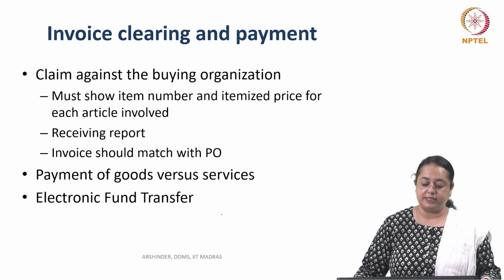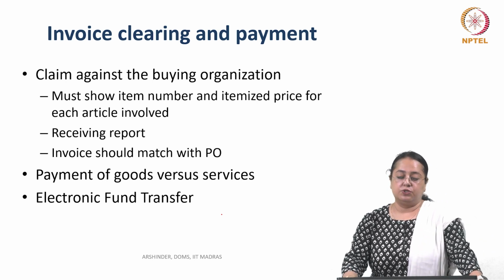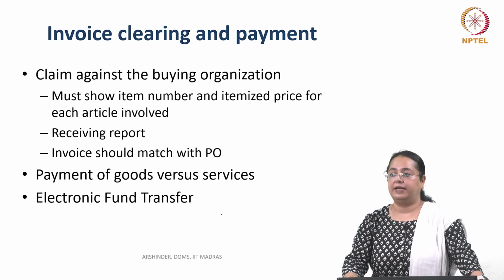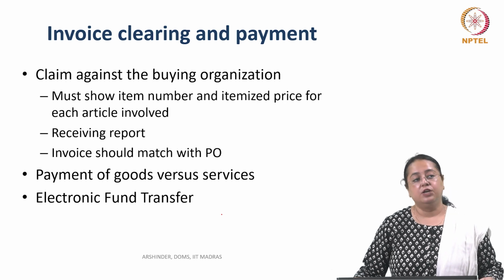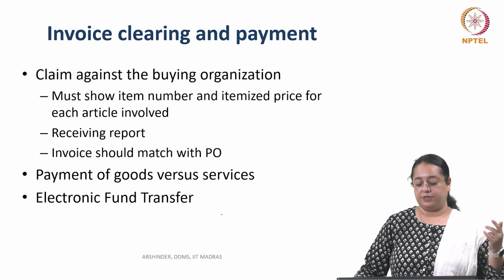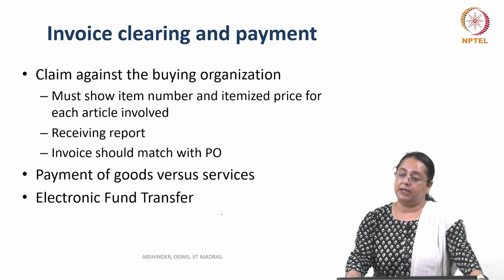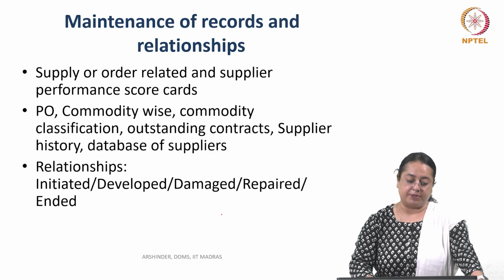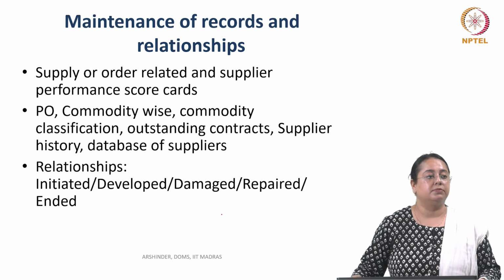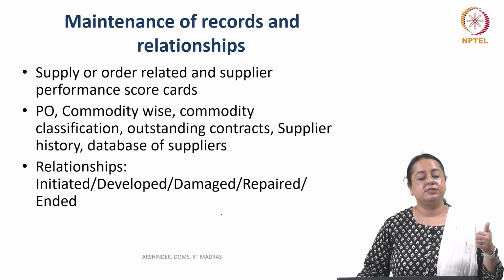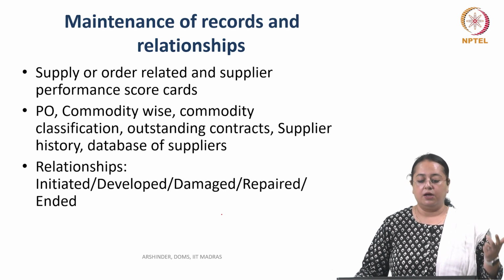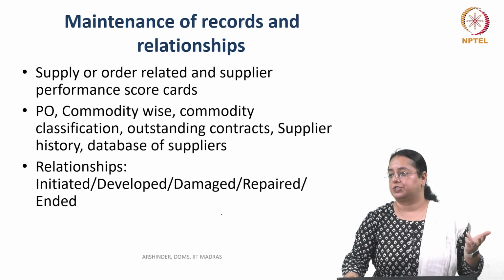So this is why we need to do the invoice now. We have to claim against the buying organization. We have already seen in the PO item-wise whatever details are there: price, unit, quantity. So again, we would take reference of the purchase order while generating the invoice, and then electronic fund transfer would happen. The last but very important step, right? First of all, this is just one transaction. It would continue, right? Maintenance of records and relationships.